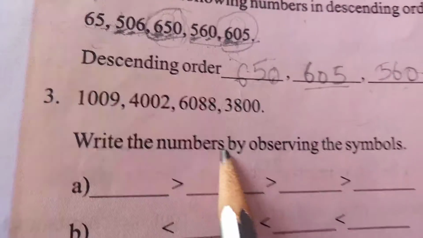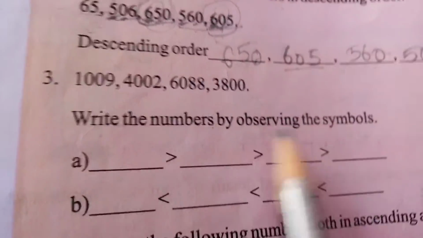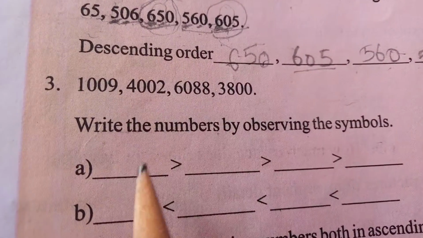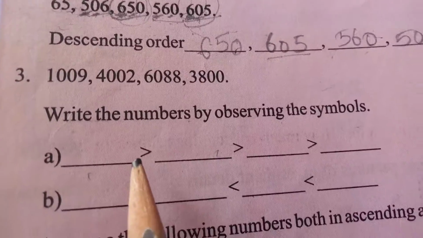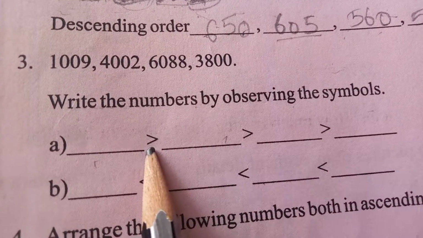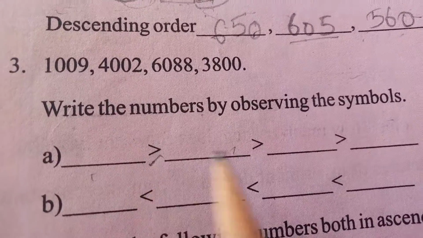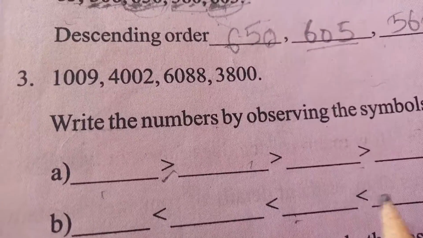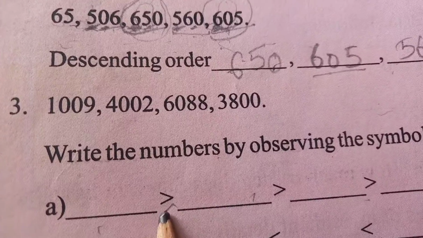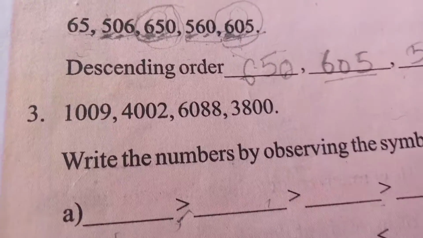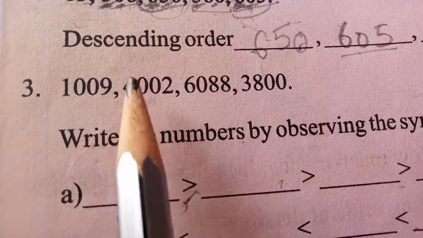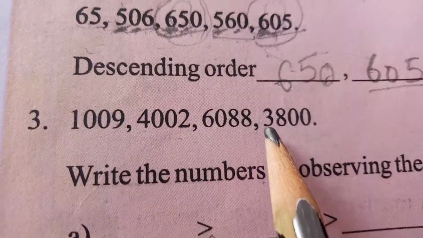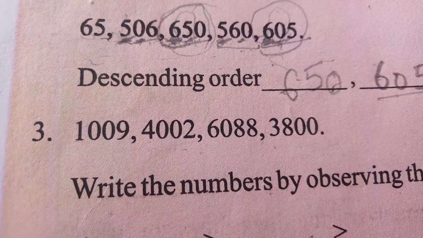Next, write the numbers by observing the symbols. Yes, we have to write numbers here between these symbols. Here the greater than and less than symbols are given. First you have to write the numbers here: 1000, 1009, 4002, 6088, 3800.